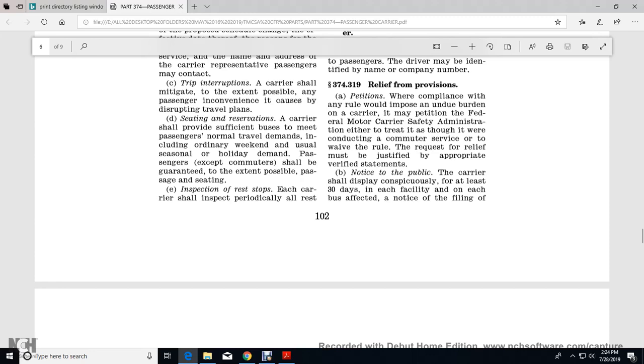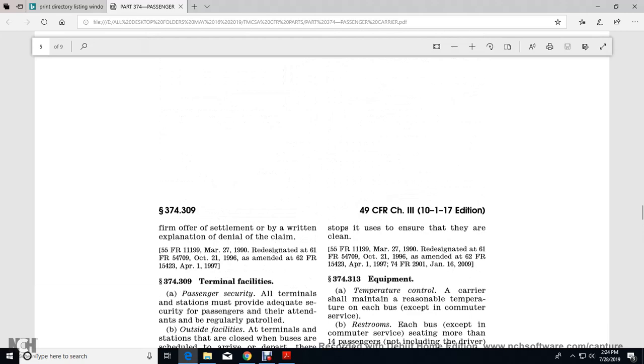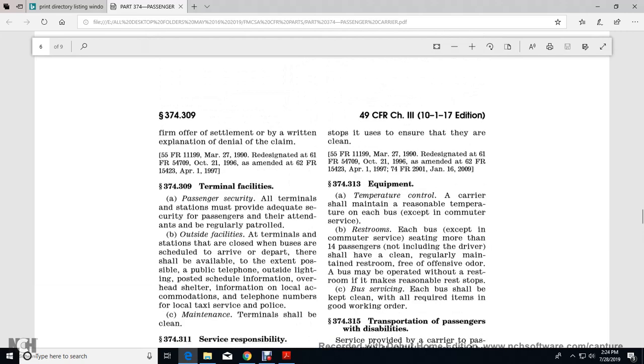Alright, inspection of rest stops. Each carrier shall periodically inspect all rest stops to ensure that they are clean. 374.313, equipment, temperature control. A carrier shall maintain a reasonable temperature on each bus, except in commuter service.